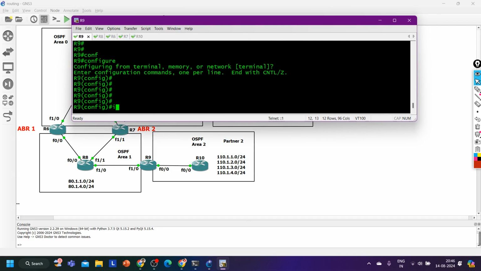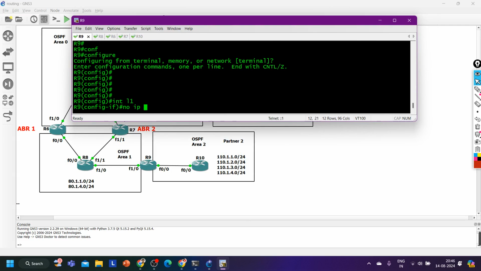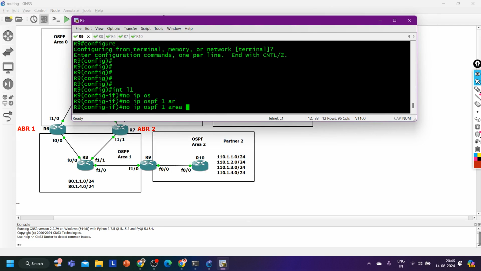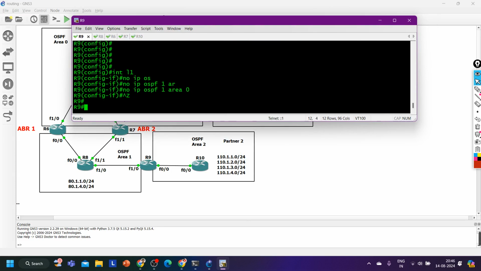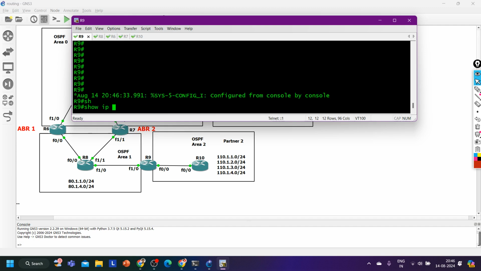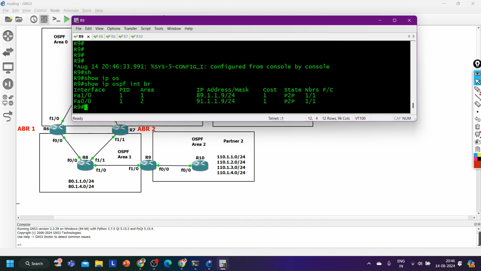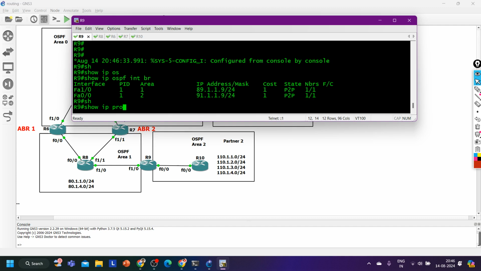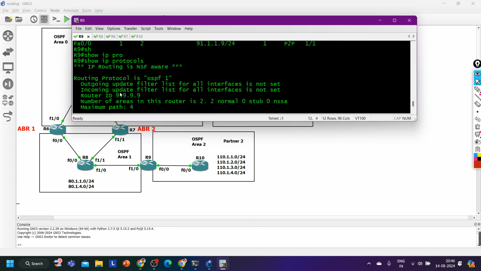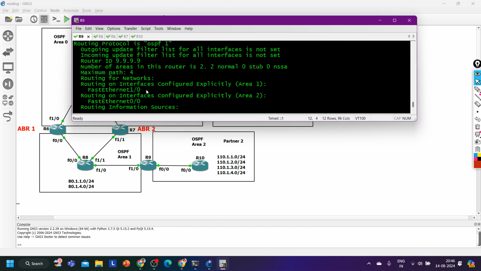Now this is not the way you will extend area 0 in real time. So I say interface loopback 1 and no ip ospf 1 area 0. Here we now need to configure a virtual link. So show ip ospf interface brief. Done. Now I have removed the OSPF configuration from the loopback interface, and show ip protocol. Now again this router is not an ABR router.